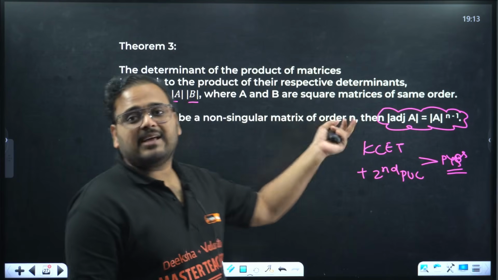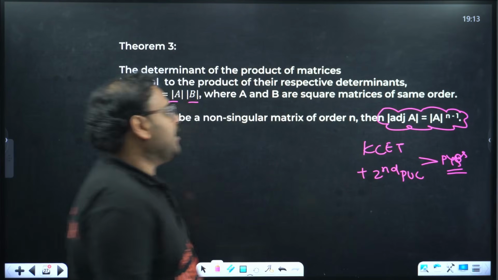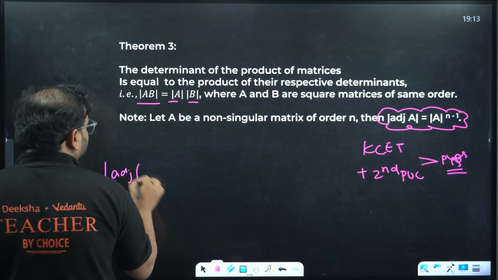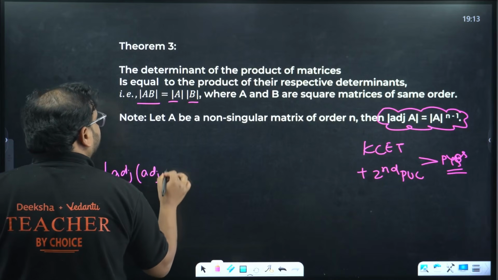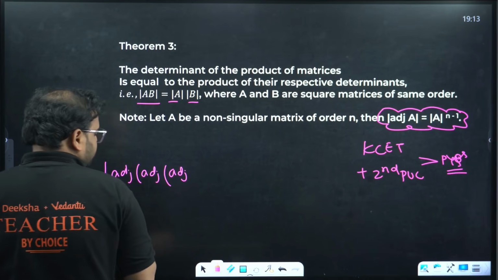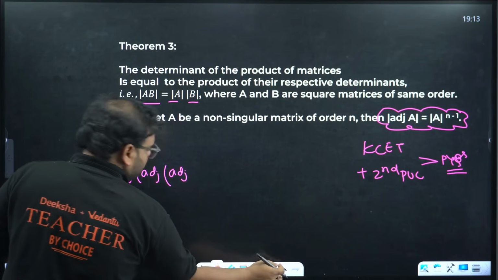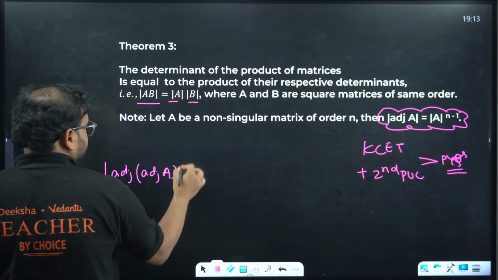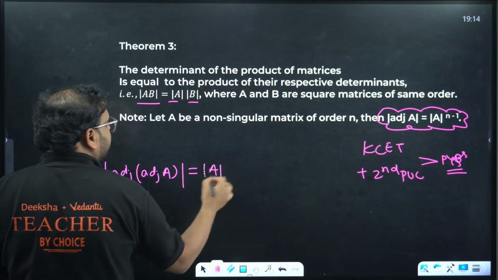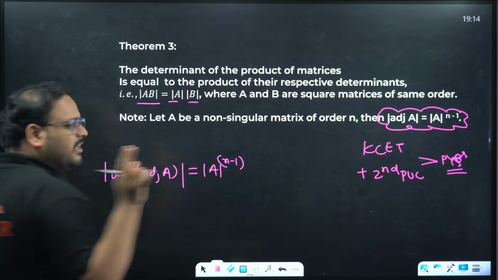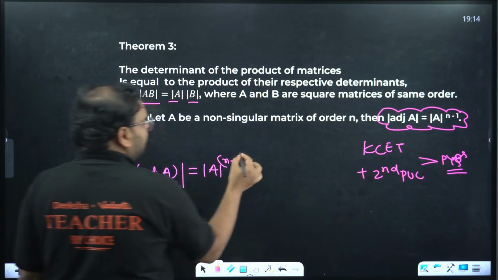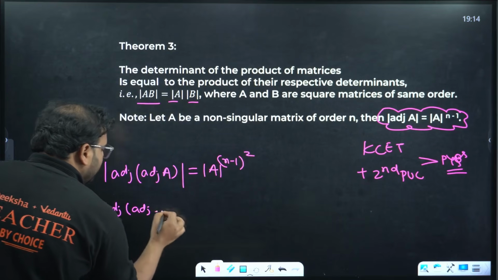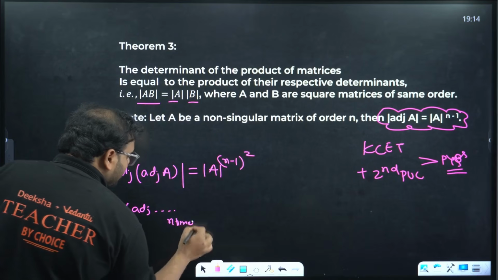Determinant of adjoint of A is determinant of A power n minus 1. Depending upon the number of adjoints, if you have, let's say, adjoint of another adjoint of another adjoint, let's say only 3 is there. Let me write this as only 2. This is going to be determinant of A power n minus 1, and count the number of adjoints. We have 1 and 2. If you have adjoint times adjoint, how many times?